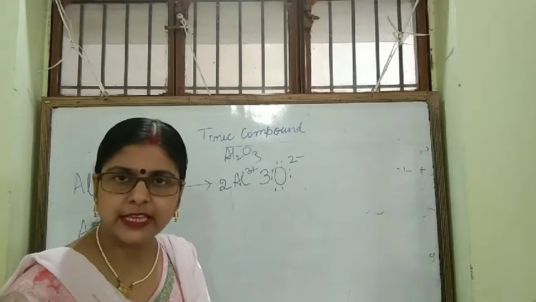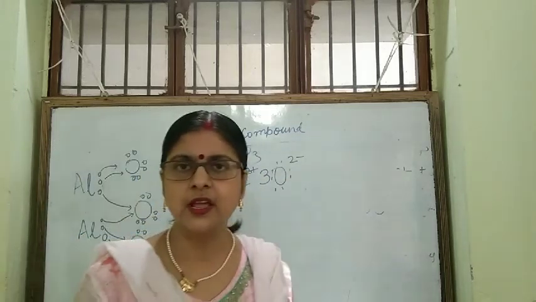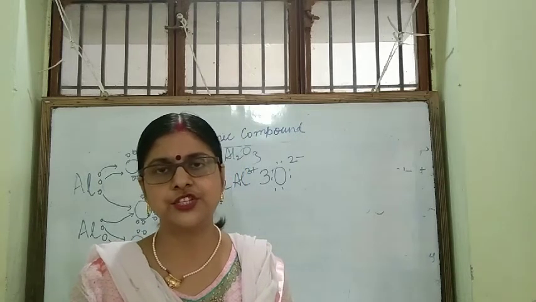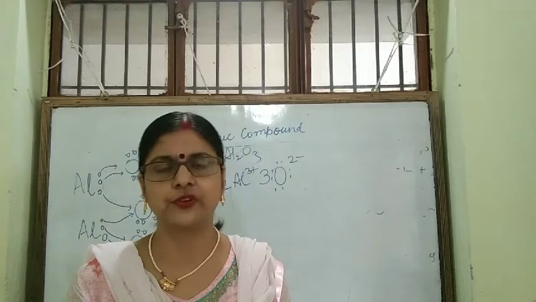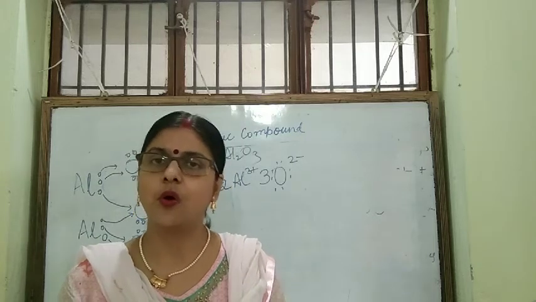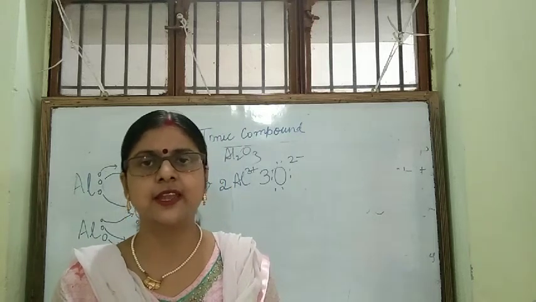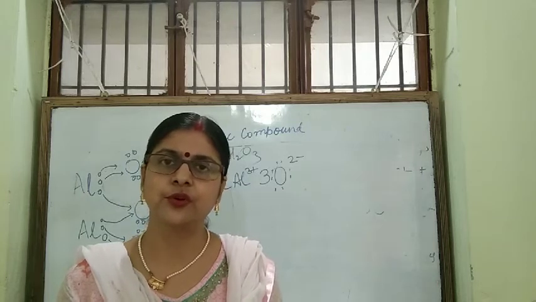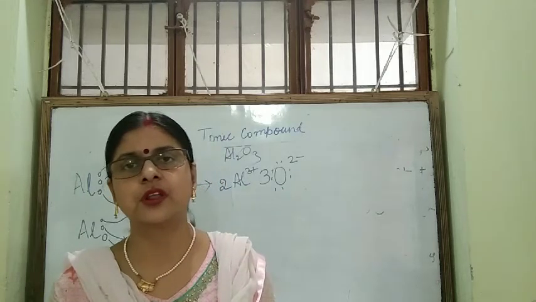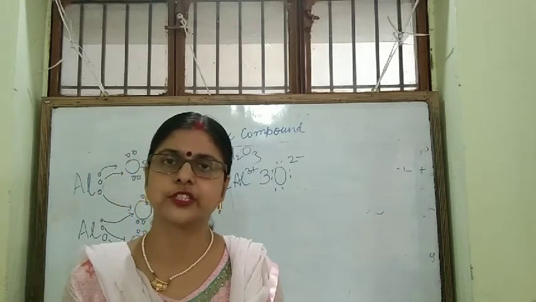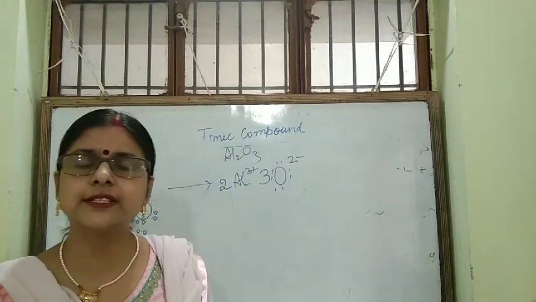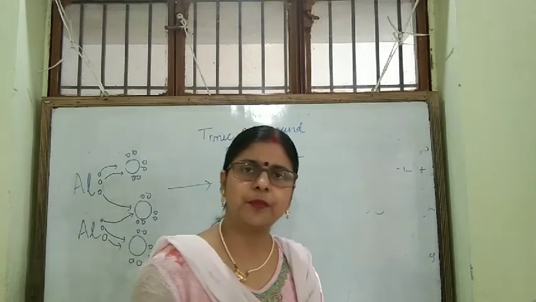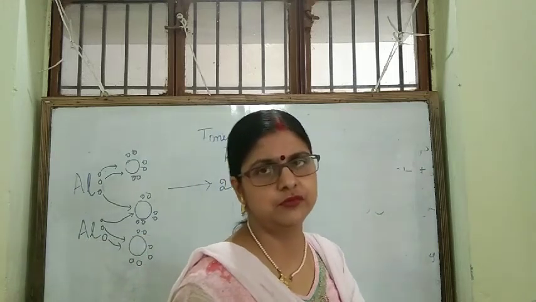So I have given the example of sodium chloride and magnesium chloride, then aluminum oxide. 3 examples I have given. Hope you will understand and you will be able to draw some more electron dot structures for some more ionic compounds. Now, let us discuss some properties of ionic compounds.